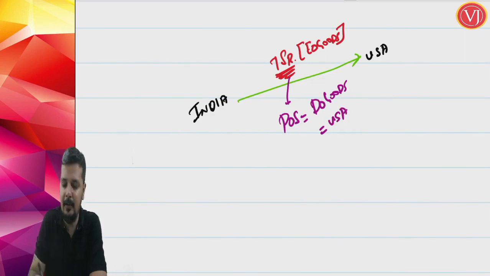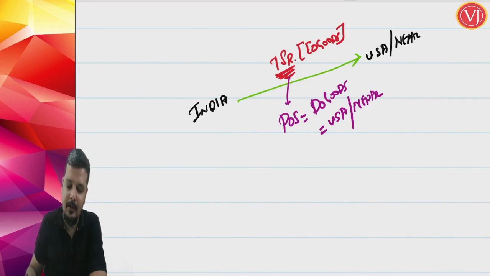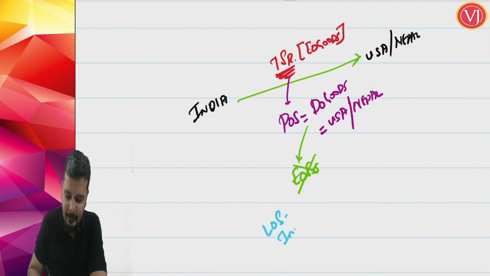In our example, we took Nepal. So here it is either USA or Nepal, as the case may be. But friends, understand that though the place of supply is USA or Nepal, it is not export of services. Why is it not export of services? I will point out the reason. The location of the supplier is in India.